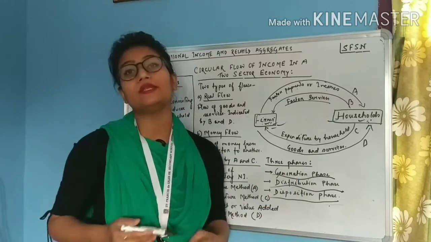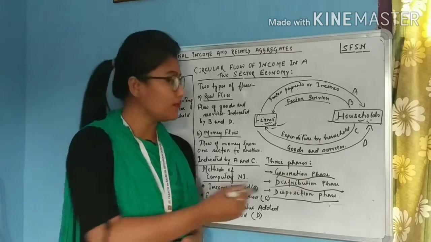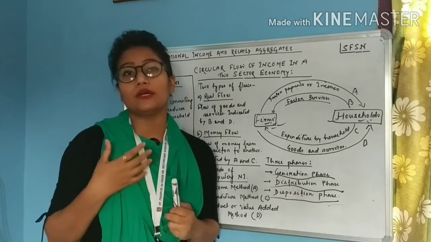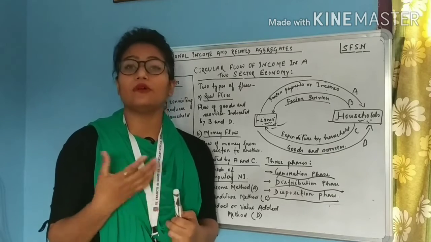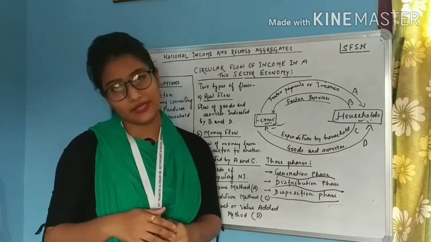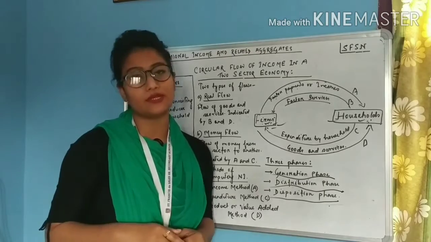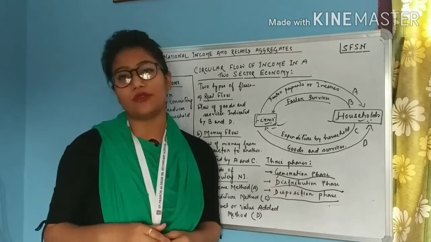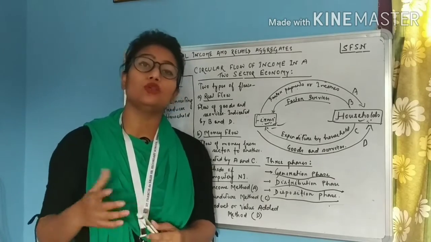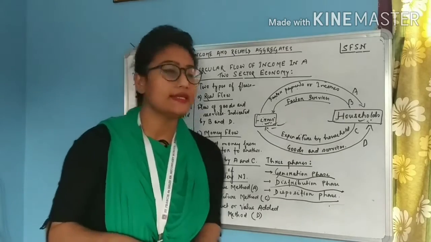So generation phase means production of output by the firm sector or by the producer sector. Distribution phase means the distribution or the release of factor income to the household sector for rendering their factor services, and it will be done by whom? It will be done by the firms or the producer sector. And third is the disposition phase. When they get the money, the household sector will simply spend the money to buy goods and services from the firm or the producer sector.